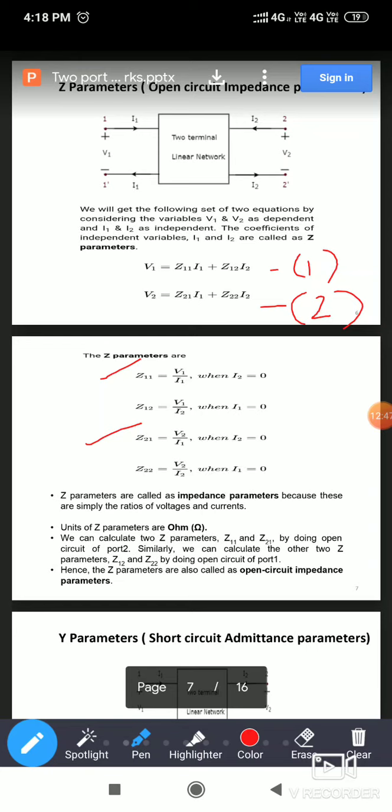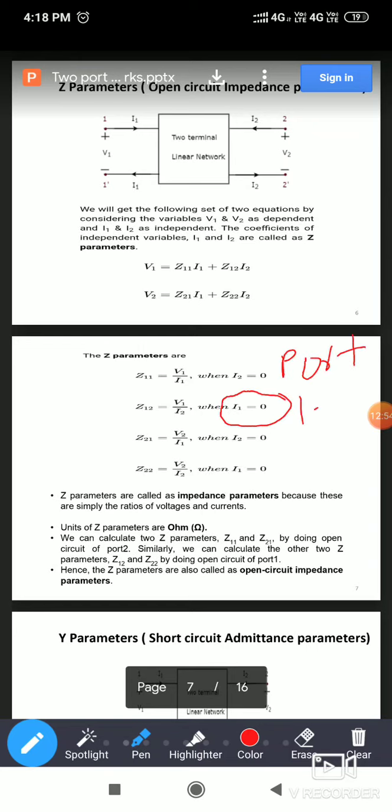Okay. Similarly if you are putting I1 equal to 0, I1 equal to 0 means port 1 1 dash open. When you are putting I1 equal to 0, then you will get these two parameters, that is Z12 and Z22.